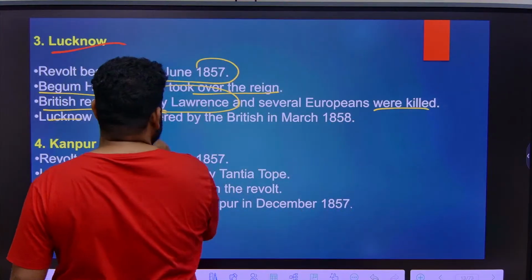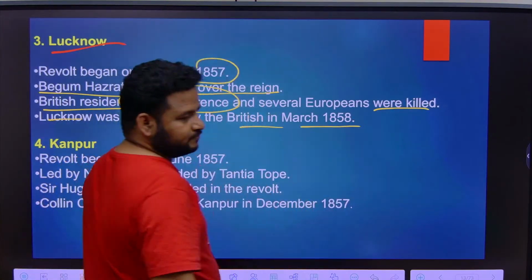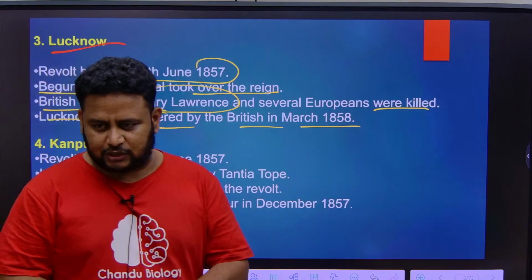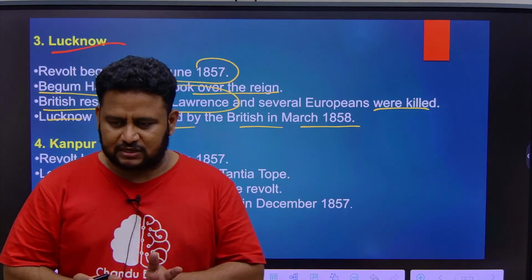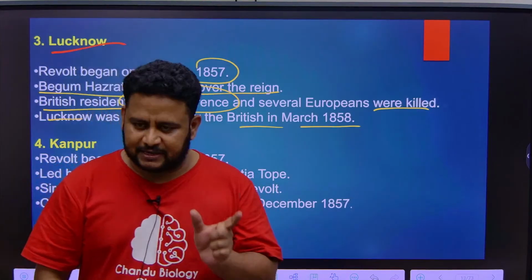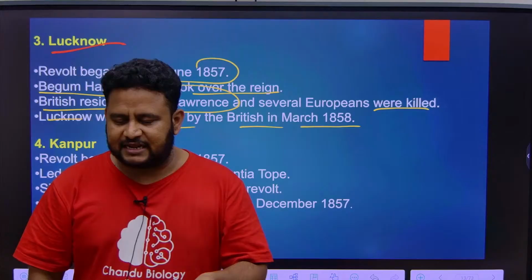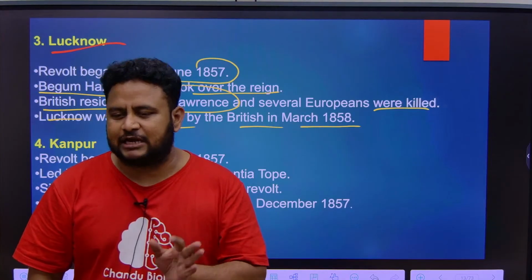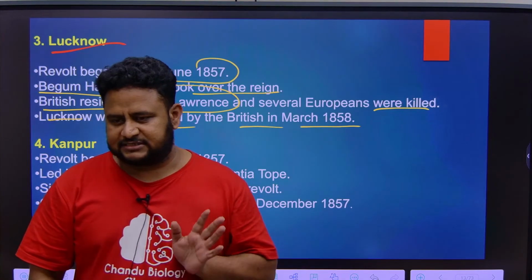Lucknow was recovered by the British in March 1858. Ultimately, there was an end to the revolt. But you have to remember a very important person. When it comes to Lucknow, it is Begum Hazrat Mahal. Whom did they kill? A British resident. His name was Henry Lawrence. That's all you remember.